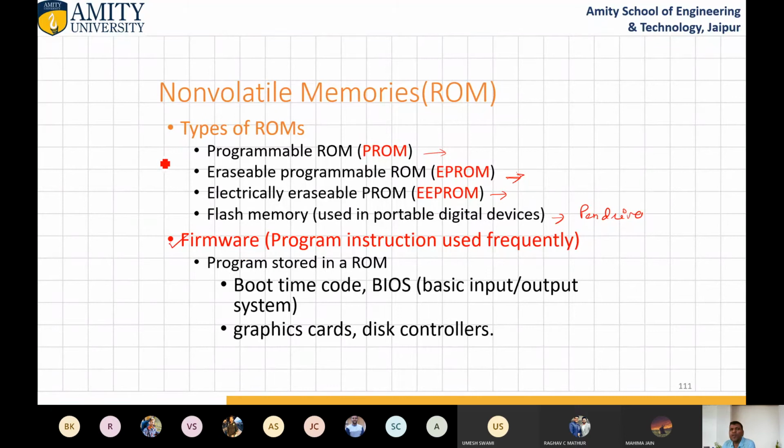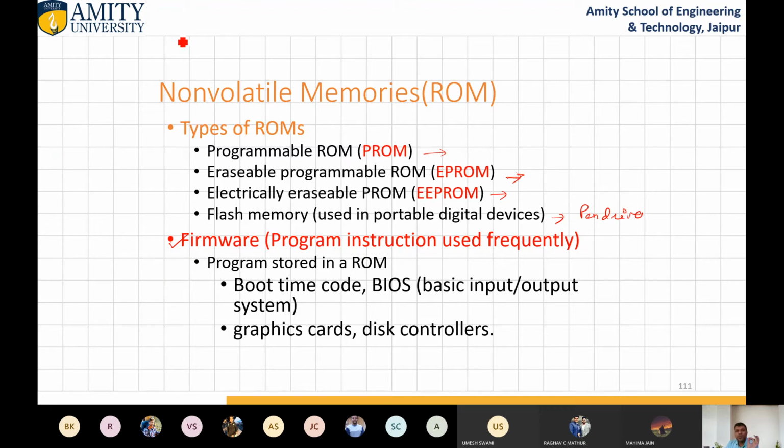What is firmware? Firmware and ROM, there are basic boundaries between these. Firmware is a program which is stored in a ROM. ROM consists of some operating system code or some information which you don't want to alter.